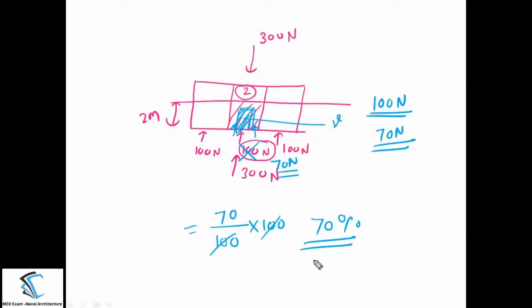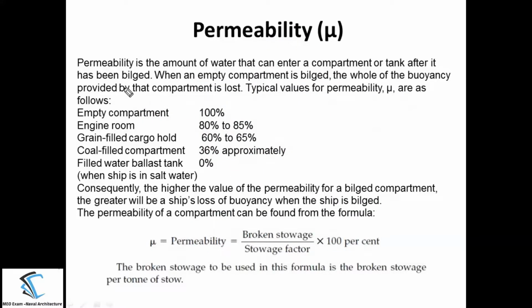Here I have given just a normal example to understand this concept, but there is a specific definition that we will discuss now. Whatever numbers I have taken here are all fictitious, only to help you understand the meaning of permeability. So just now we have seen the definition of permeability, and I am repeating the same definition here. Permeability is the amount of water that can enter a compartment or tank after it has been bilged. Okay, so what is the definition of permeability in the form of a formula?